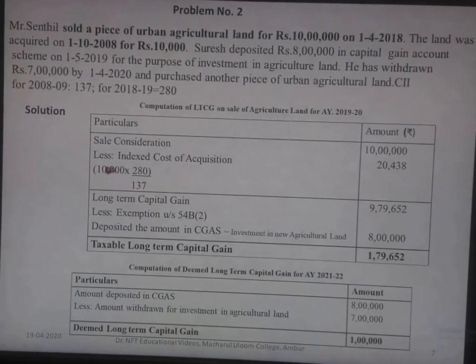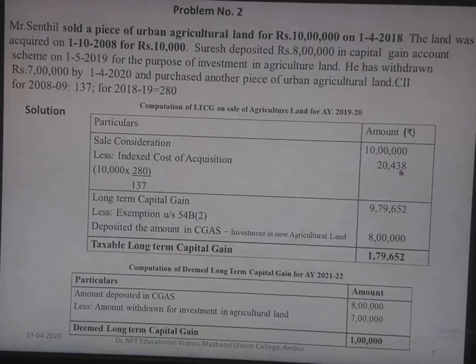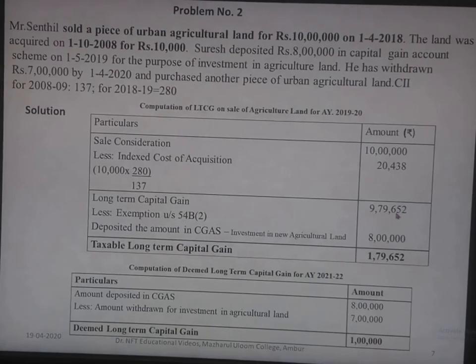So if we compute this, we get 20,438. If we deduct the indexed cost from the sale consideration, we get the long-term capital gain of 9,79,652.